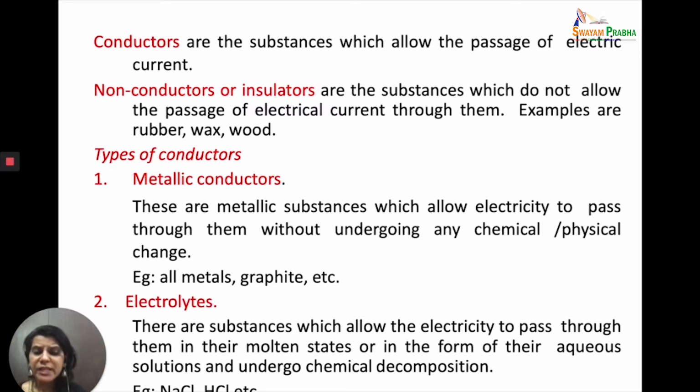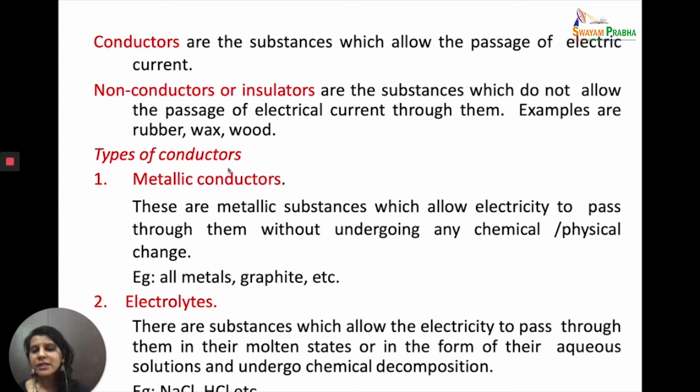So let's take a look at each of these terms. First, we need to know what are conductors. Conductors are those substances which allow the passage of electric current. Within the conductors, we have metallic conductors and electrolytes. Then there are certain substances which are non-conductors or insulators, which do not allow the passage of electric current through them. For example, rubber, wax, wood. These are all examples of non-conductors or insulators, and they do not allow any passage of electric current through them.